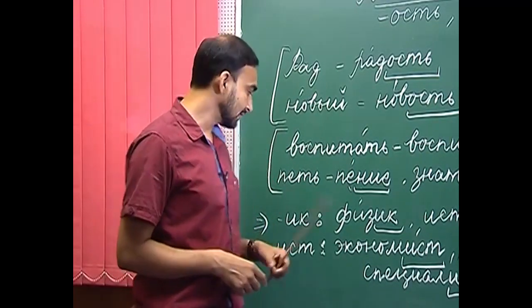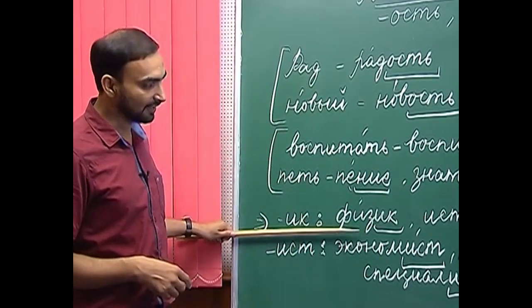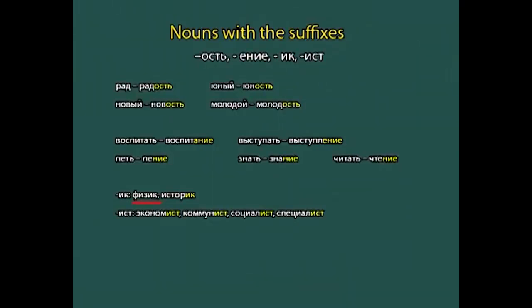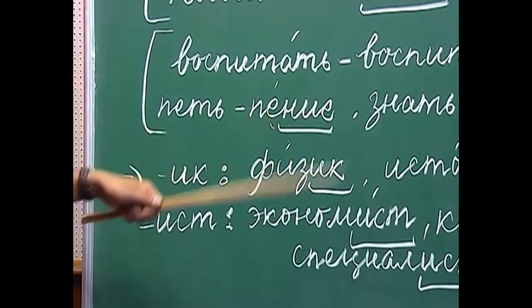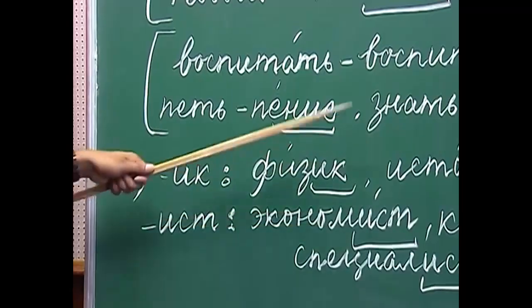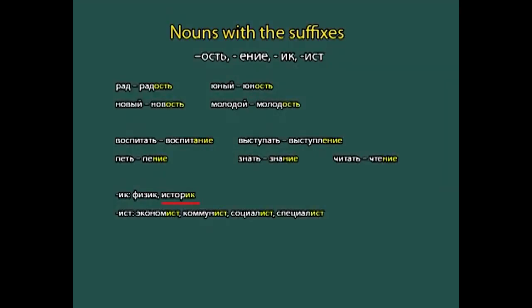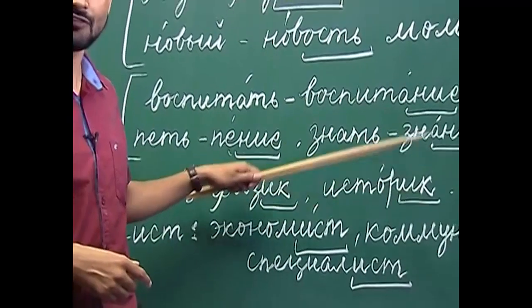For example, with the suffix -ik we have a few nouns like fizik. Fizik, what does it mean? Someone who knows physics, a physics expert, or physicist.